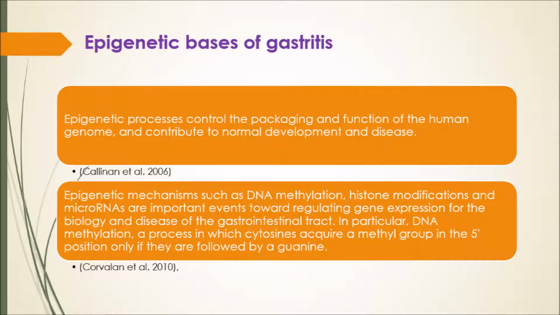Epigenetic base of gastritis. Epigenetic processes control the packaging and function of the human genome and contribute to normal development and disease. Epigenetic mechanisms such as DNA methylation, histone modification, and microRNA are important in regulating gene expression in biological and gastrointestinal disease. In particular, DNA methylation, a process in which a methyl group is added to cytosine at position 5 only if it is followed by a guanine, affects almost all parts of the cellular network, such as DNA repair, cell cycle, and apoptosis.